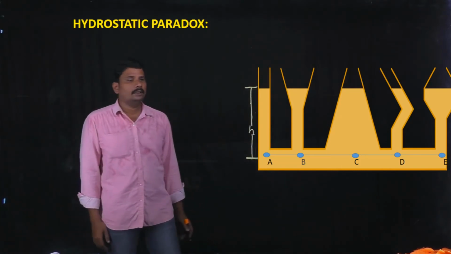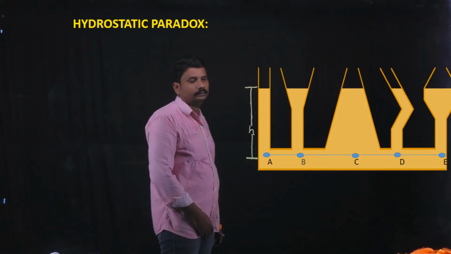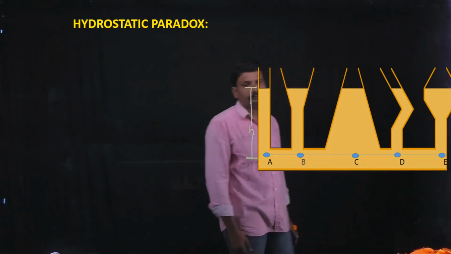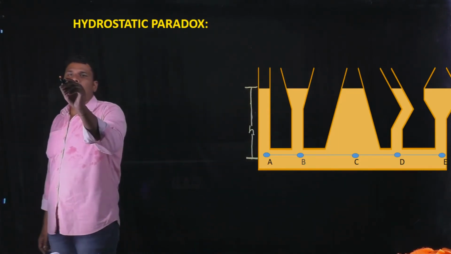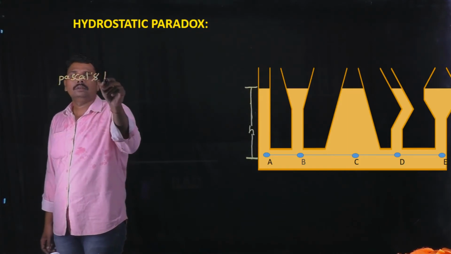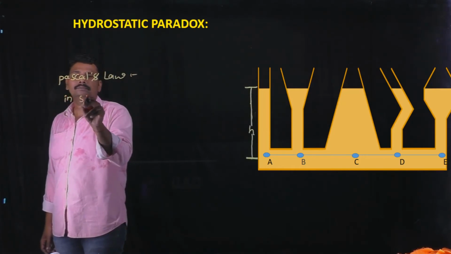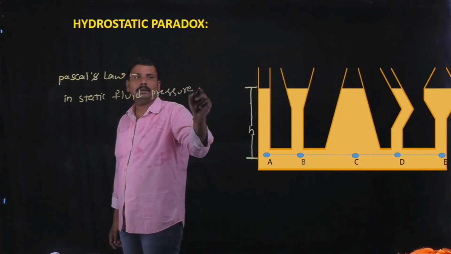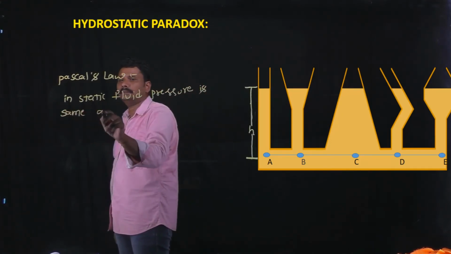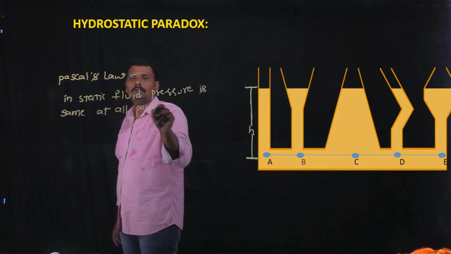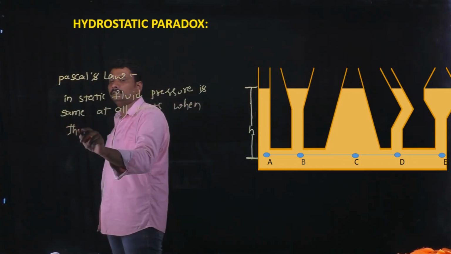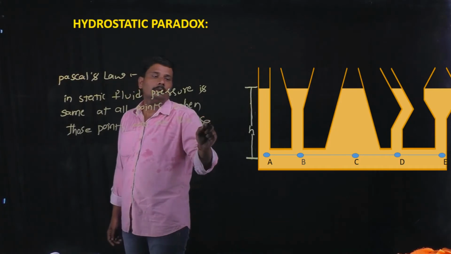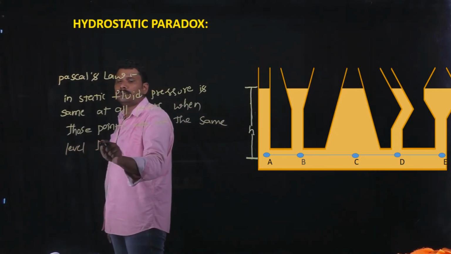Let us consider 5 different points in the 5 different vessels at the bottom of the vessels: A, B, C, D and E. According to Pascal's law, we know that in a static fluid, pressure is the same at all points when those points are at the same level from the surface of a fluid.